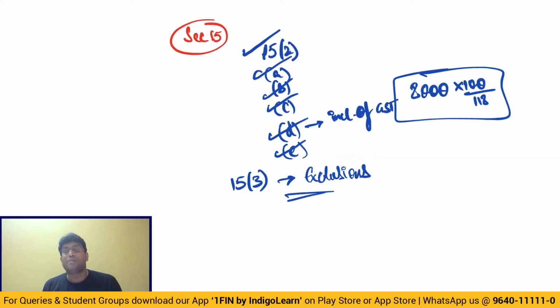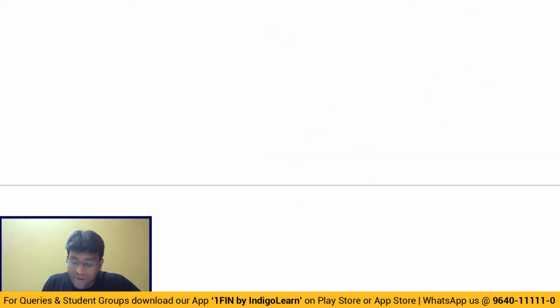Then also this post-supply discount can be reduced. But whenever a question comes in the exam, please check whether an agreement is there at the time of supply or not. Because if the agreement is not there, then we can't reduce that post-supply discount. Getting clarity, everybody? Post-supply discount can be reduced only if there is an agreement existing at the time of supply, and it is linked to the invoice, and proportionate credit is reversed by the recipient.